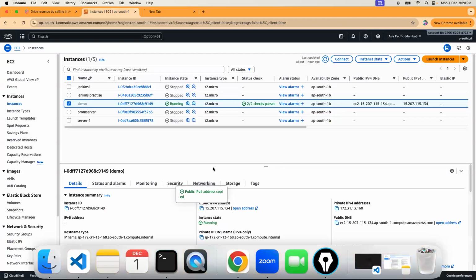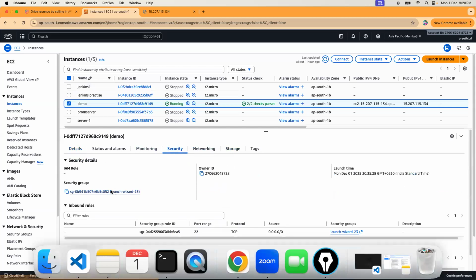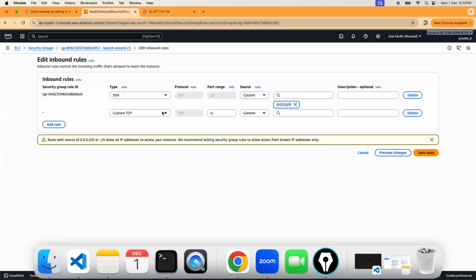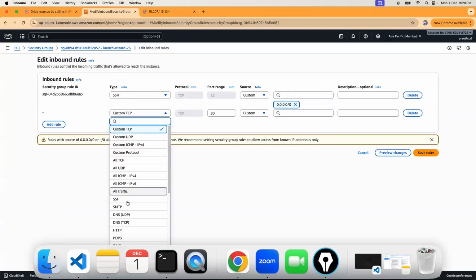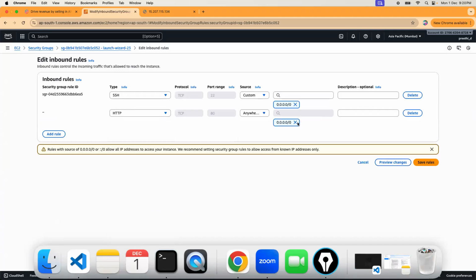But you need to open that particular port on this EC2 instance. You can go to security. So this particular port, edit the inbound rules, add the rule for port 80. HTTP port 80. Okay, and you select anywhere.